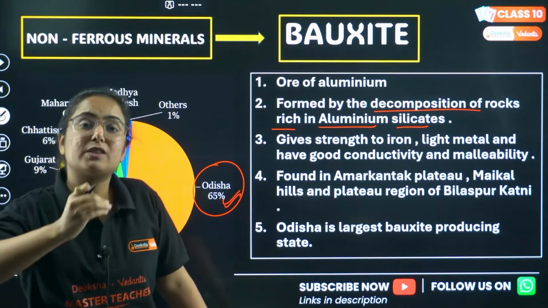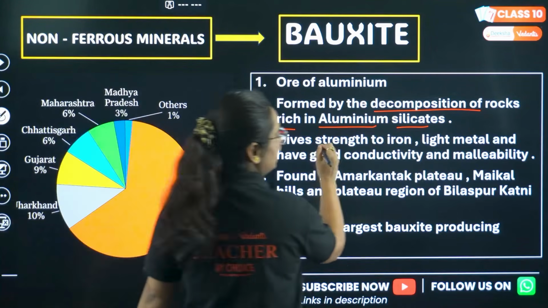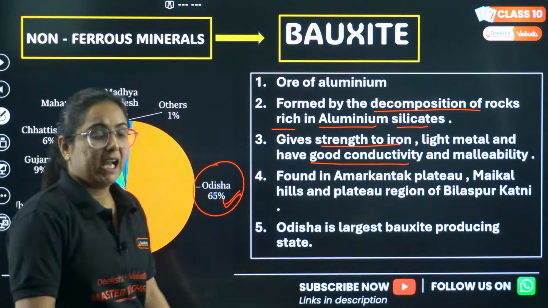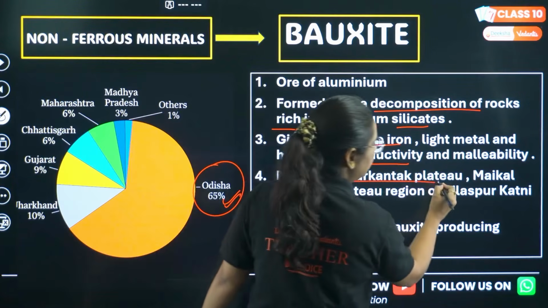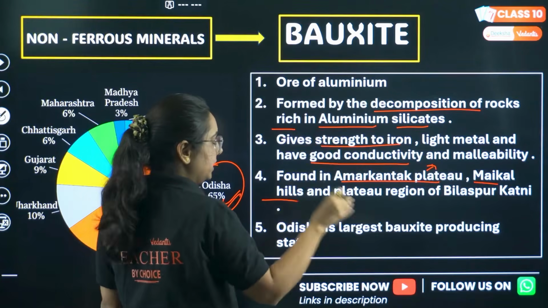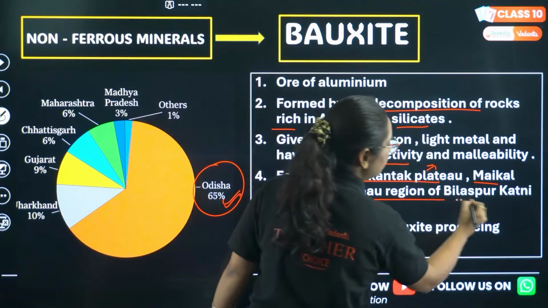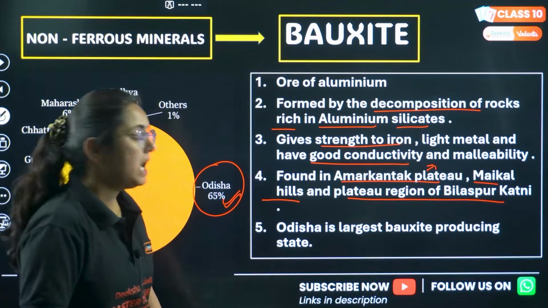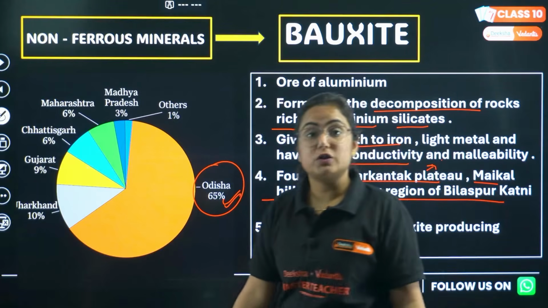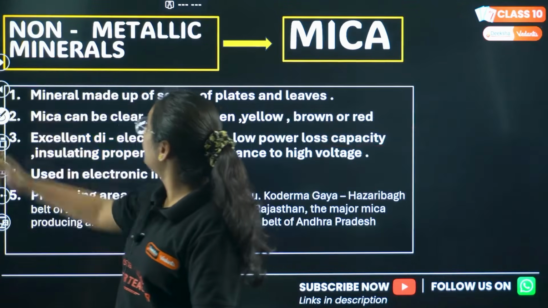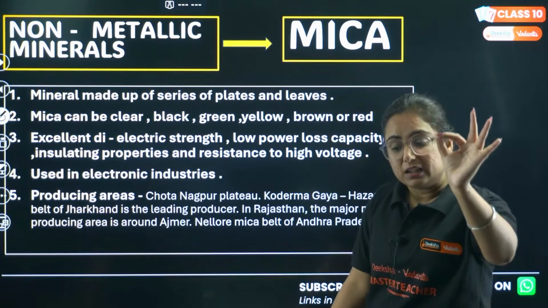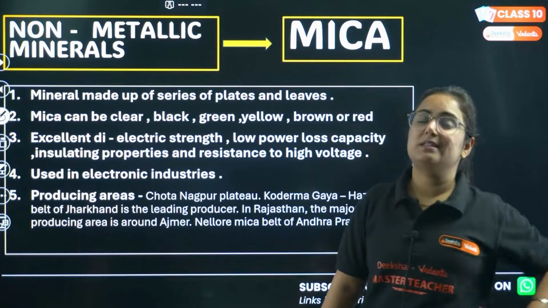Basically it gives strength to iron, and has good conductivity also. It is found in the Amarkantak Plateau in Madhya Pradesh and Chhattisgarh, the Maikal Hills, also in Madhya Pradesh, and the plateau region of Bilaspur, Katni. I just told you that Odisha is the largest producer of what? Producer of bauxite ore, from which aluminium is obtained. The topic of metallic minerals ends here.